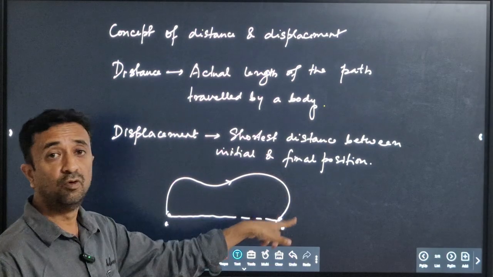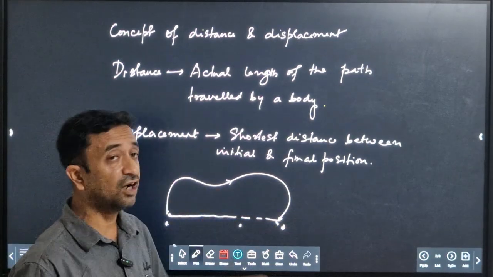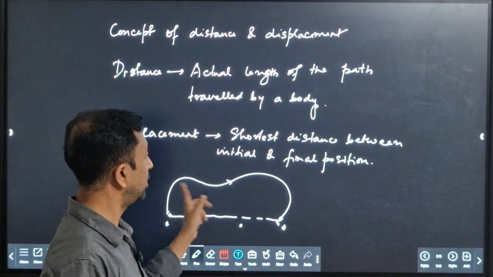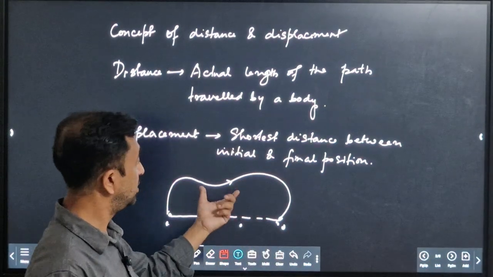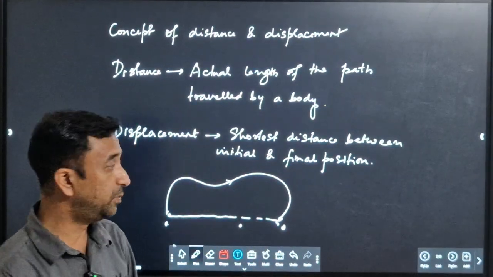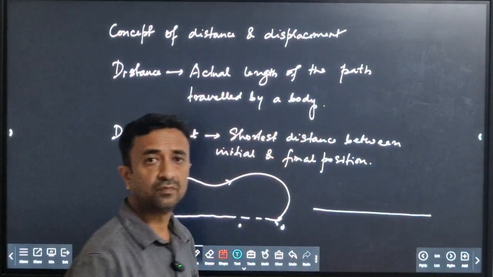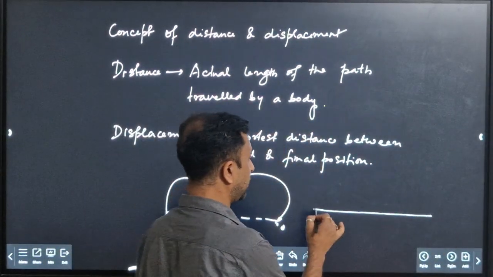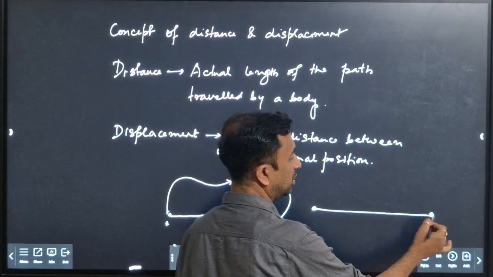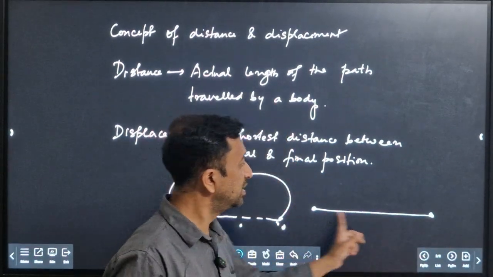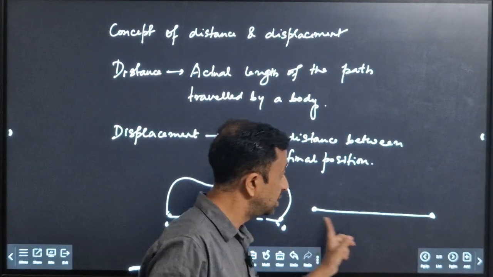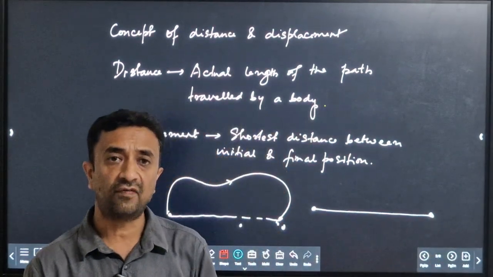If the particle moves in a curvilinear motion, that means in a curved path, then distance is always greater than displacement. But if the particle moves in a straight line from one point to the other, then this is the actual path as well as the shortest distance between the initial and the final point.